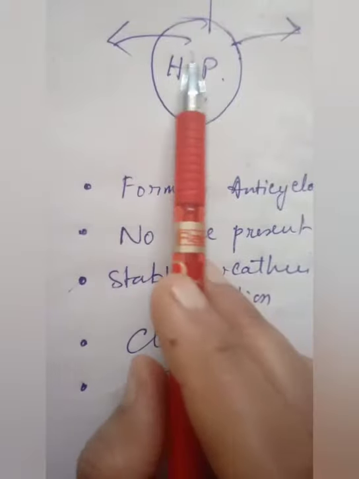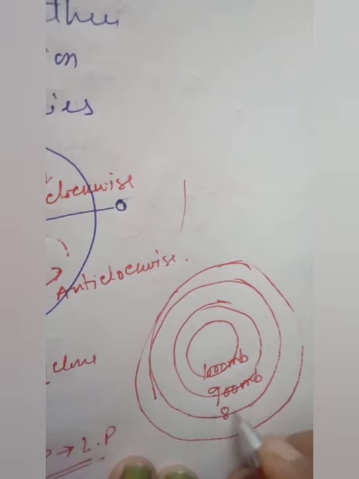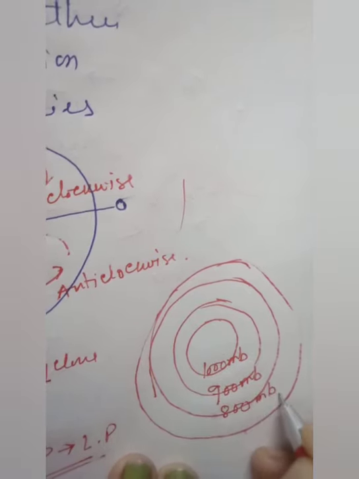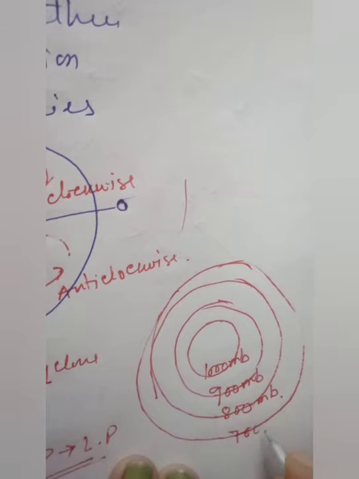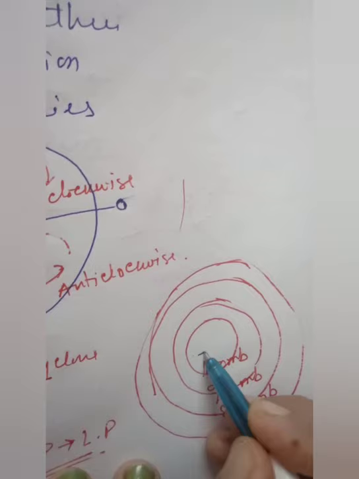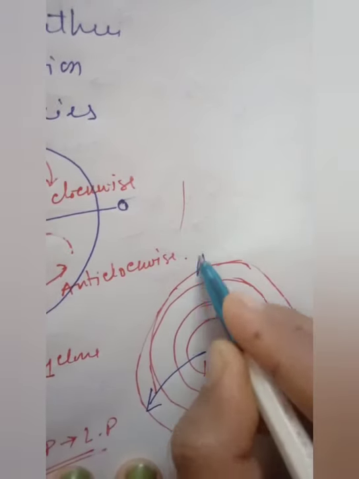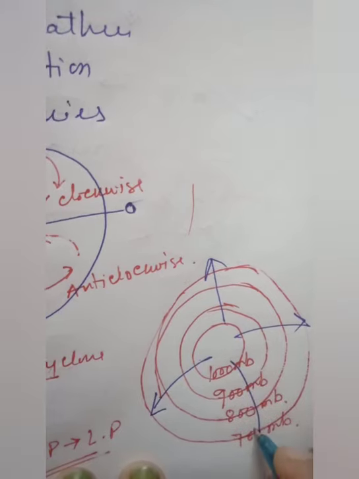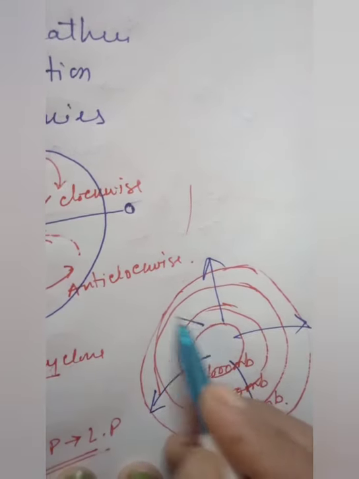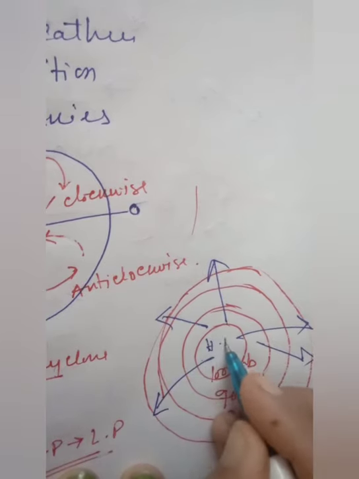In the anticyclone condition, the wind moves from high pressure to low pressure area, so the pressure at the center is high and towards the outside it is less. Millibar is the unit to measure air pressure. The movement of the wind will be in the outward direction in the case of anticyclone.